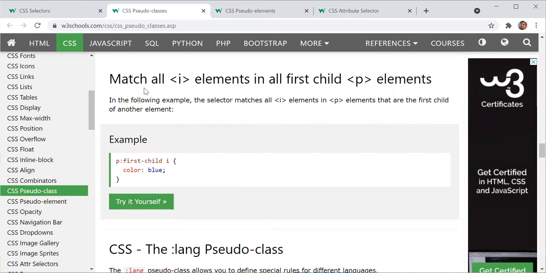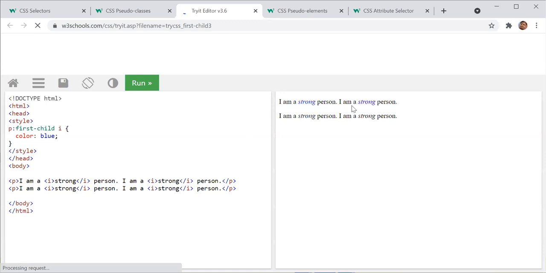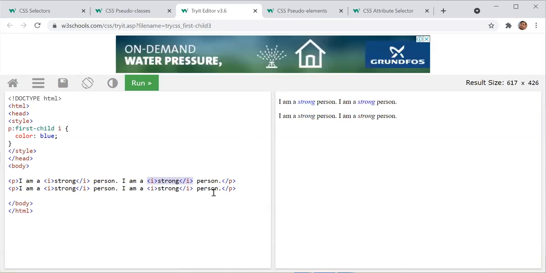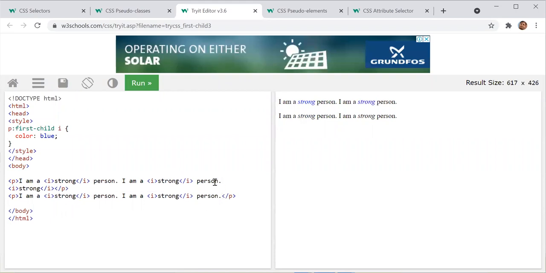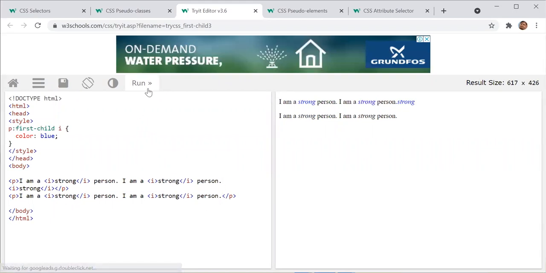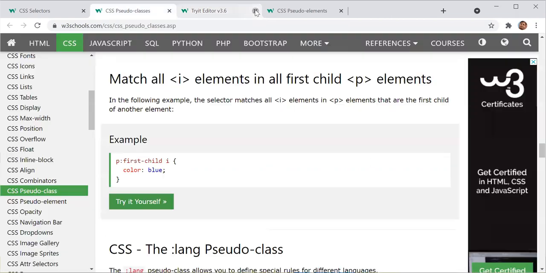Match all. Okay, here they're saying match all elements in the first child. In the first child, if I have two I also, even though it will apply there, right? So if I make a second one, then what will happen? Oh, it will apply in all.